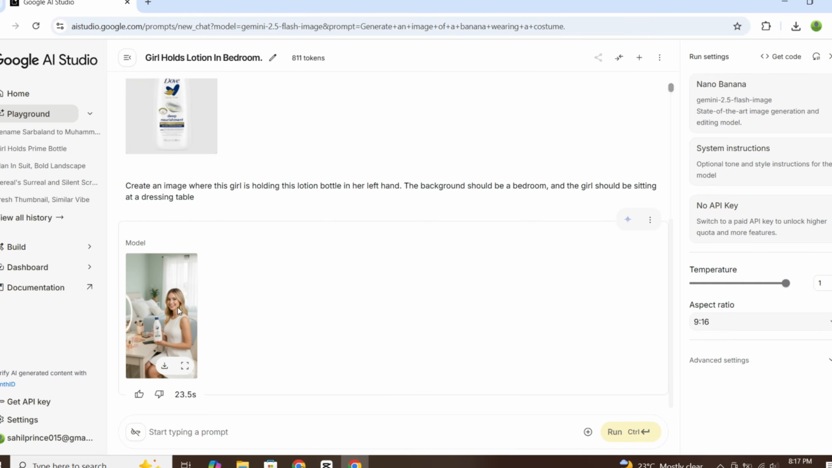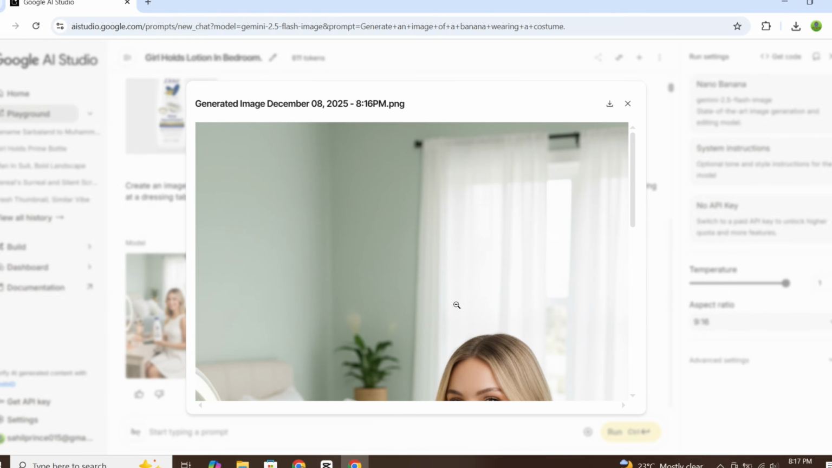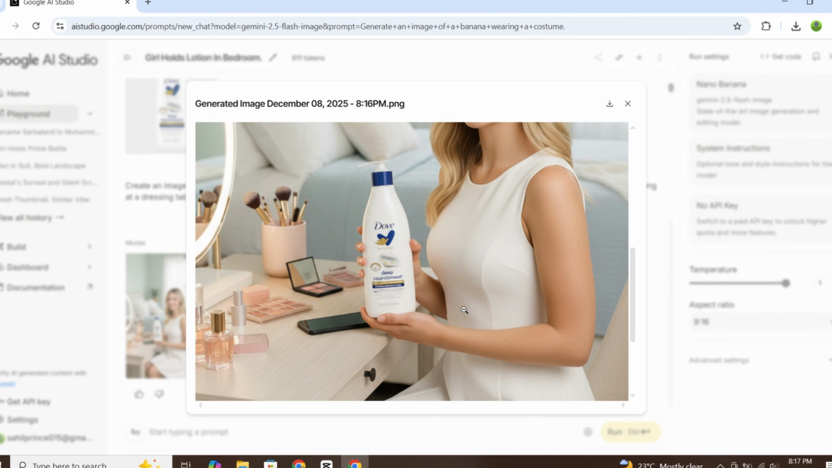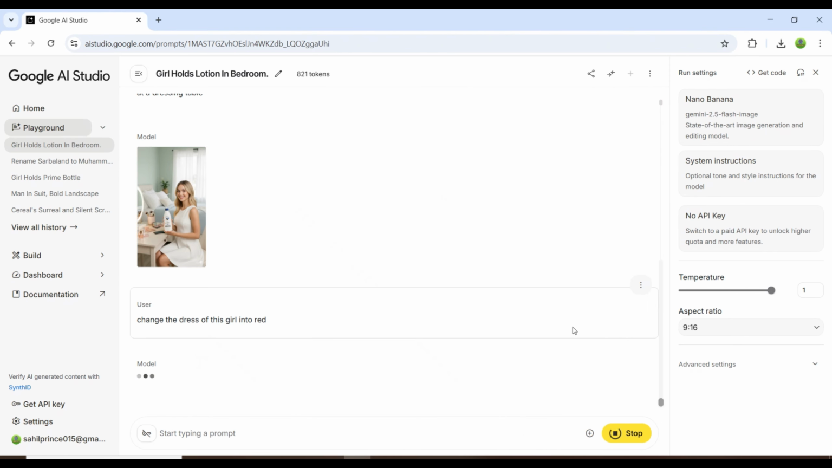Now, look at this. Nano Banana has generated an excellent image completely for free. And the best part is, you can edit it however you want. For example, you can give another command like change the dress of this girl or change the background, and within a few seconds, it will generate a new image exactly the way you want.